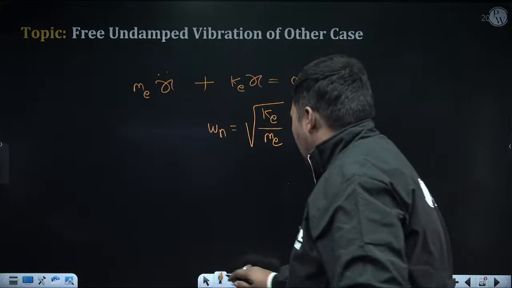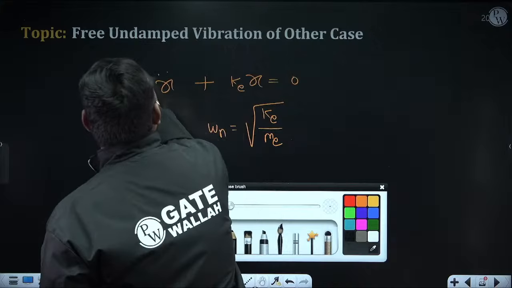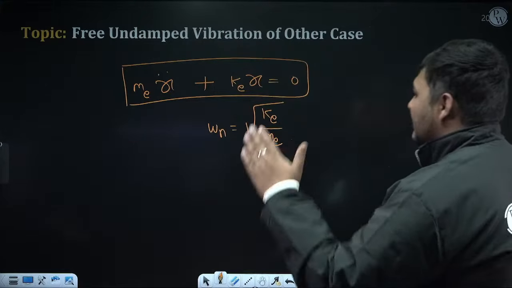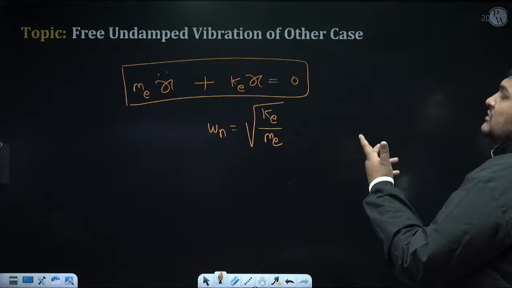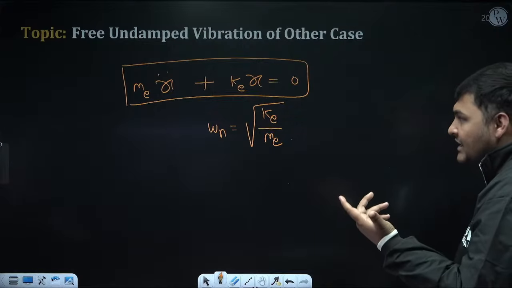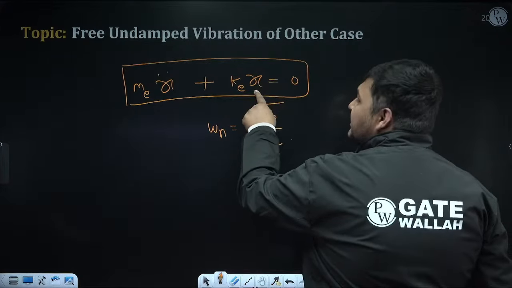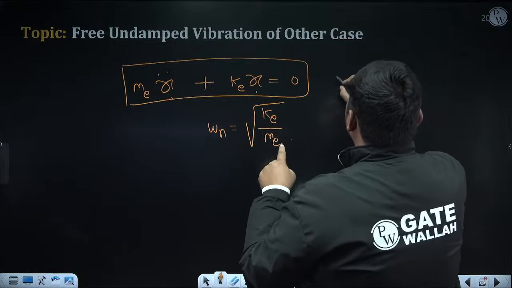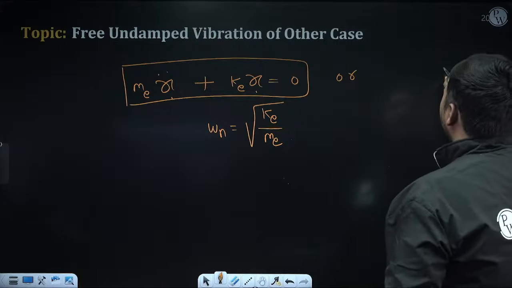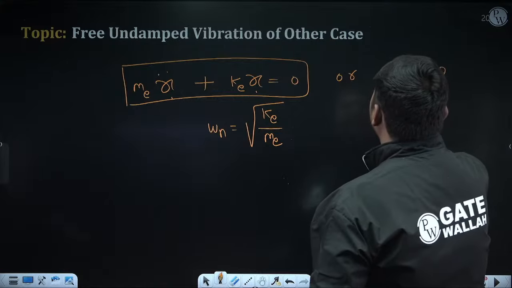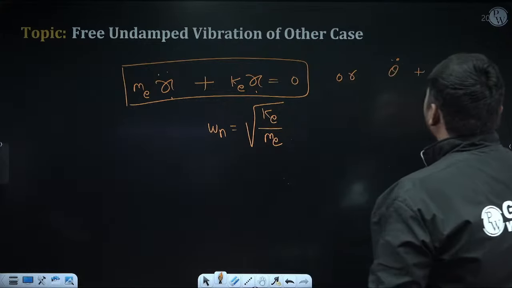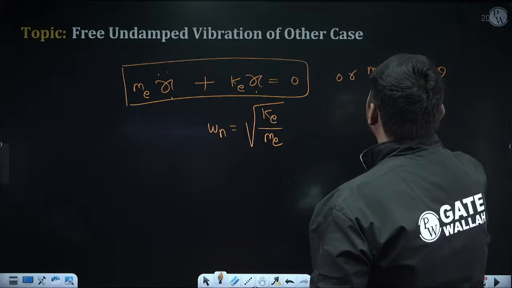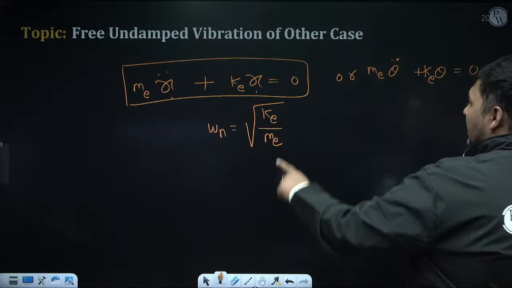It doesn't necessarily mean the displacement will always be represented as x. If it is a rotational vibration, we might represent displacement as theta, but no issue. If theta is coming here, then theta double dot should come. In some problems the equation can be like this, with theta double dot. Again both are the same. The coefficient of theta I will denote as k e, the coefficient of theta double dot I will denote as m e, and omega n will be root k e by m e.